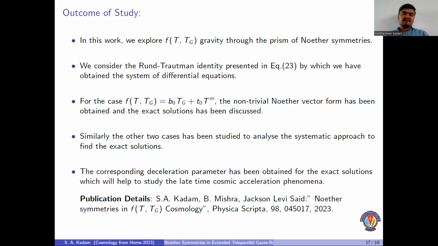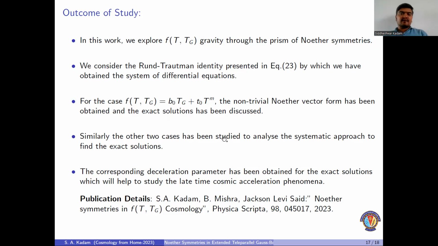Further, let us summarize the results. In this work, we explored the f(T, T_G) gravity formalism in the prism of Noether symmetries. We have used the Lagrange multiplier identity to frame the partial differential equations, and to solve those equations, we have considered standard forms of f(T, T_G). The first form that we have considered is the sum of separated power law model, and we confirmed that this model is capable of giving a non-trivial Noether vector. In that case also, we have obtained exact solutions of the form power law and de Sitter solution.